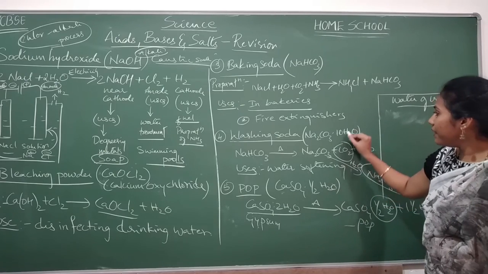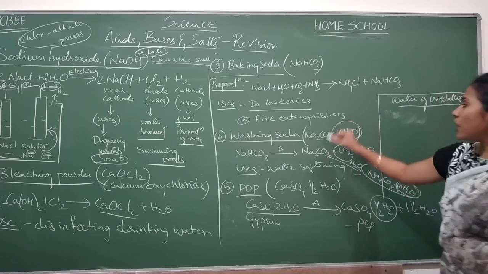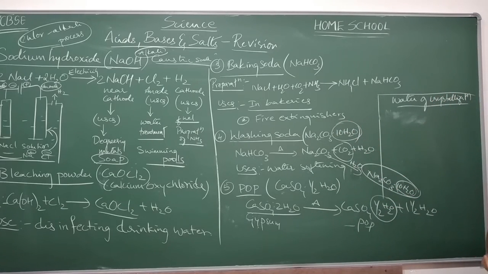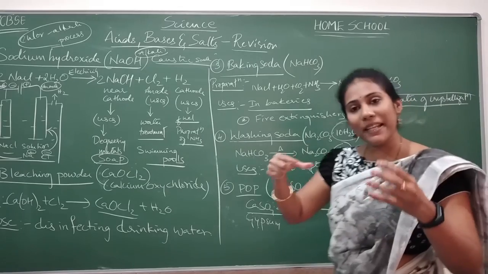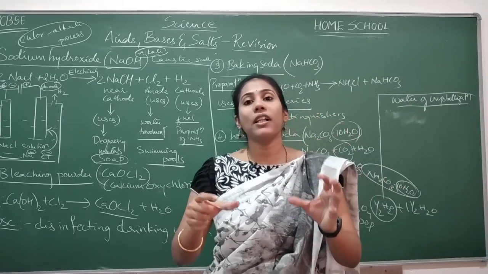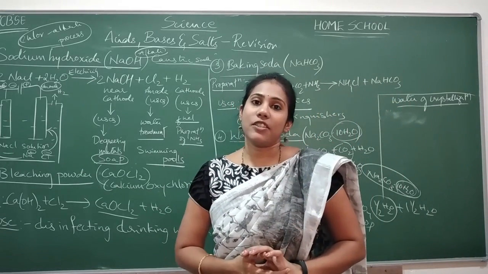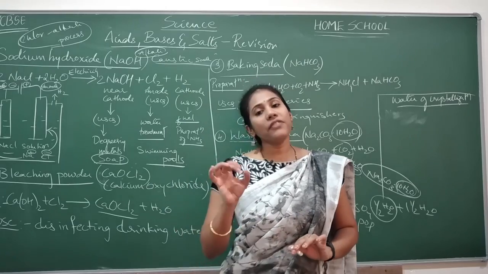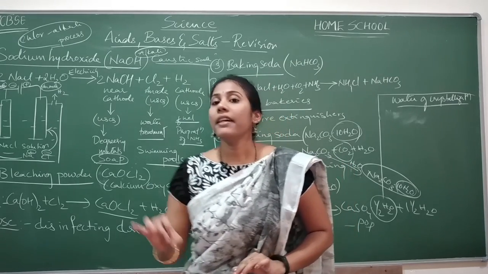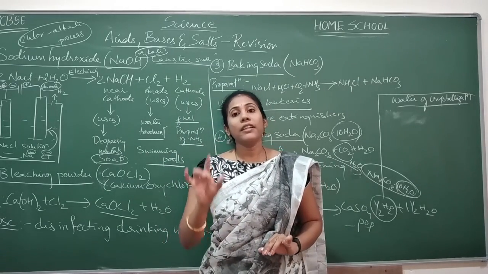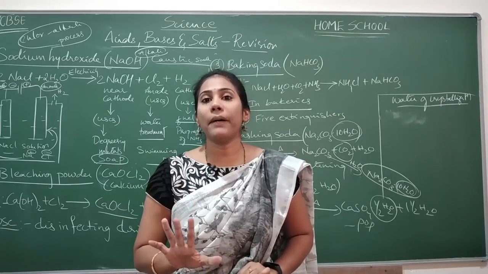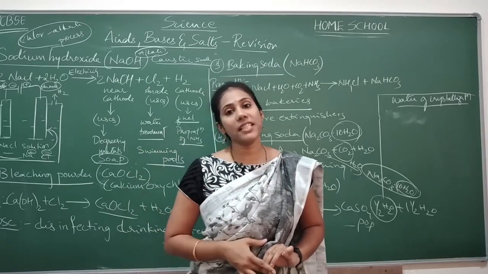Here we have written sodium carbonate·10H2O, right? These water molecules are not bonded to the molecule. They are just present around the molecule. That is called water of crystallization. So water of crystallization is the number of water molecules present around each molecule of a compound.